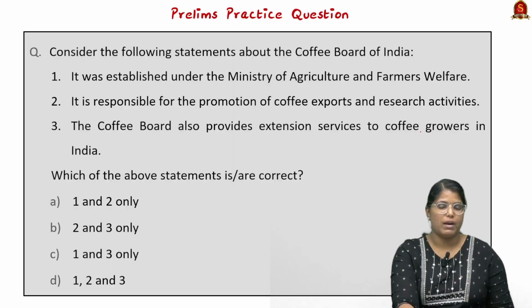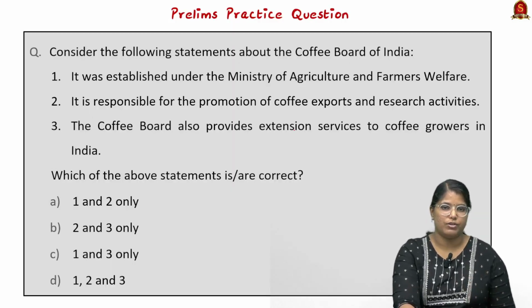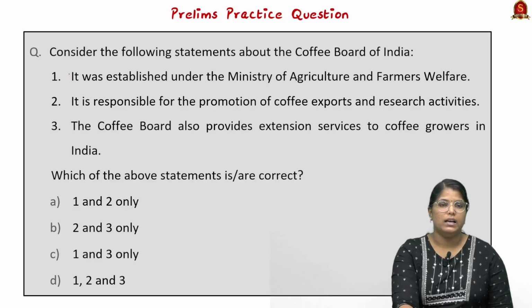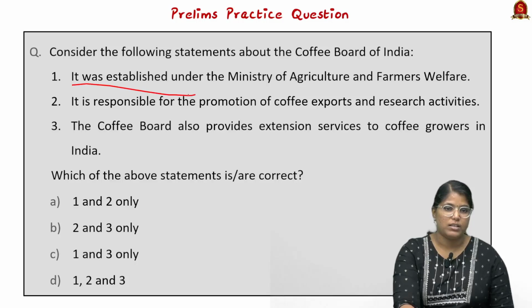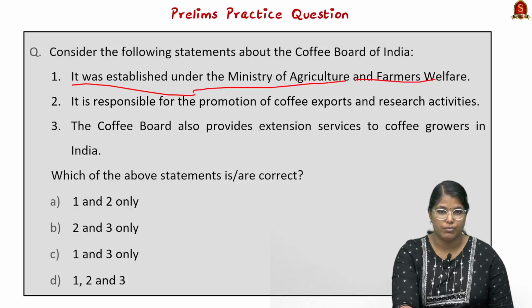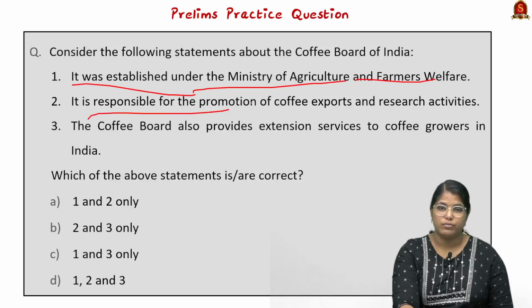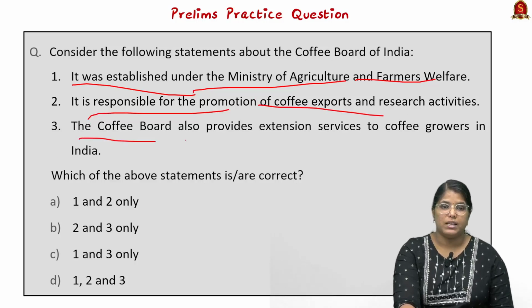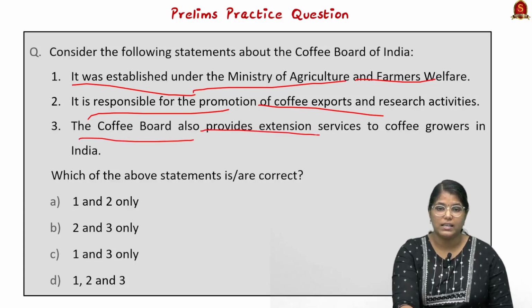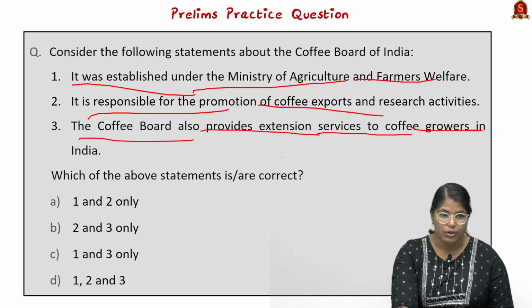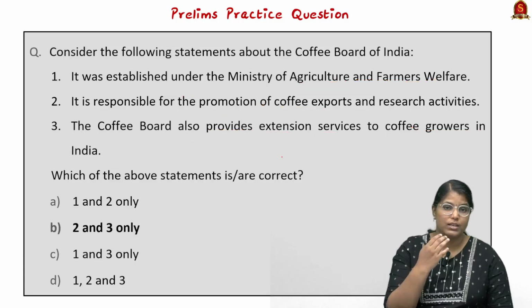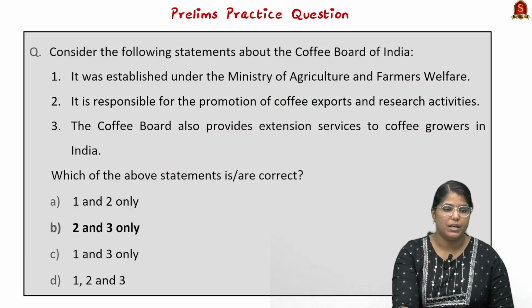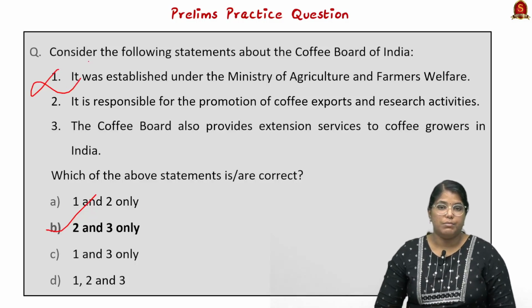Now based on the things we have discussed, I have created a prelims question for you. Let me read out the question. Here, three statements have been given about the Coffee Board of India. First statement says it was established under the Ministry of Agriculture and Farmers Welfare. Second statement says it is responsible for the promotion of coffee export and research activities. Third statement says the Coffee Board also provides extension services to coffee growers in India. So the actual correct answer for the question is option B, 2 and 3 only. The first statement is actually incorrect. It comes under the Ministry of Commerce.